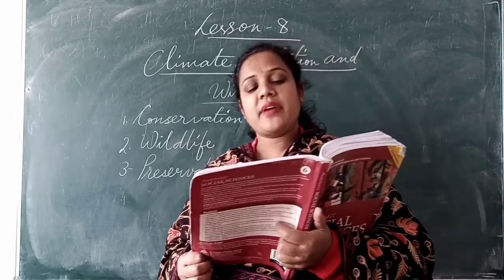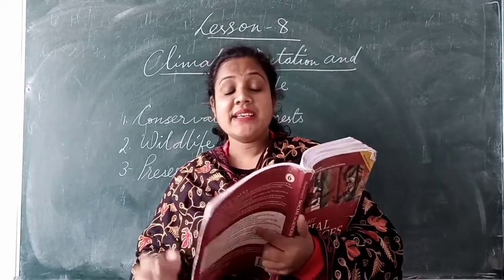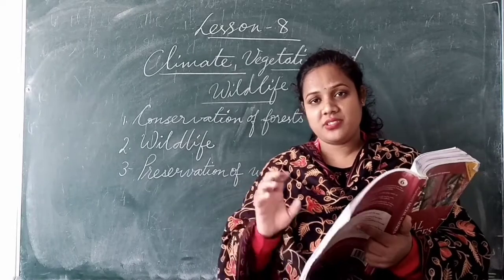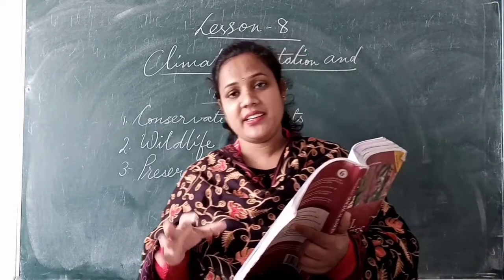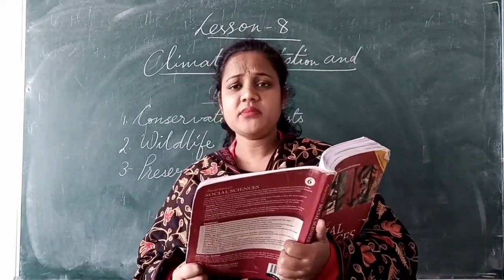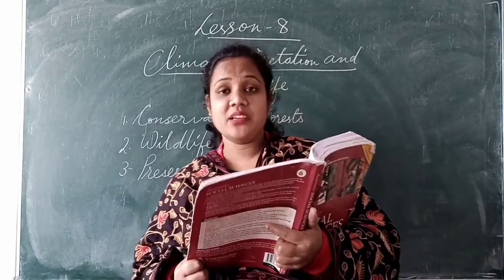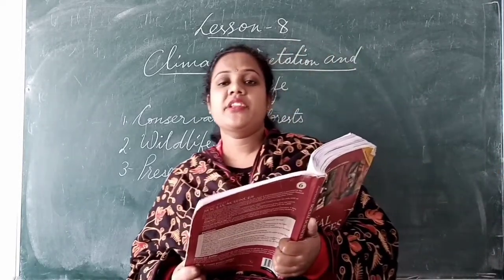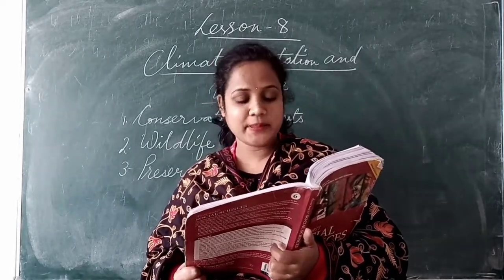There are about 75,000 species of animals which are native to India. Means 75,000 animals belong to Indian origin. कि वो भारत के नेटिव हैं, कोई दूसरे देश से नहीं लाए गए हैं. So they belong to Indian origin only. These include mammals. So what are the animals? We have mammals, which give birth to young ones. Then we have a variety of birds and a variety of reptiles which walk on their stomach, like snake, crocodile, all that.